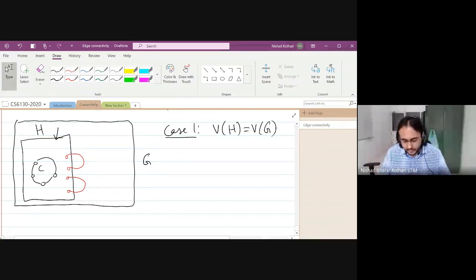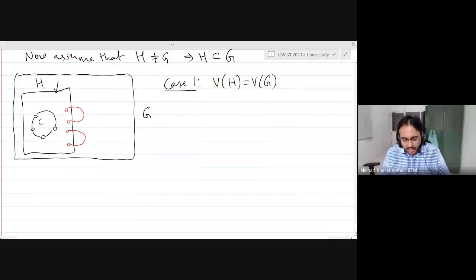So what do we do in this case? Can somebody tell me how do we complete the proof in this case? How do you get a contradiction? I want to get a contradiction. I want to prove that somehow H is not the maximal subgraph. I am able to add some more things to get a contradiction to the maximality of H.